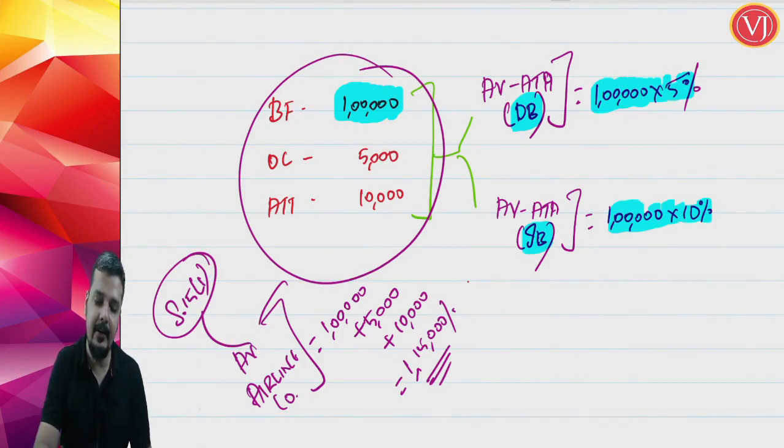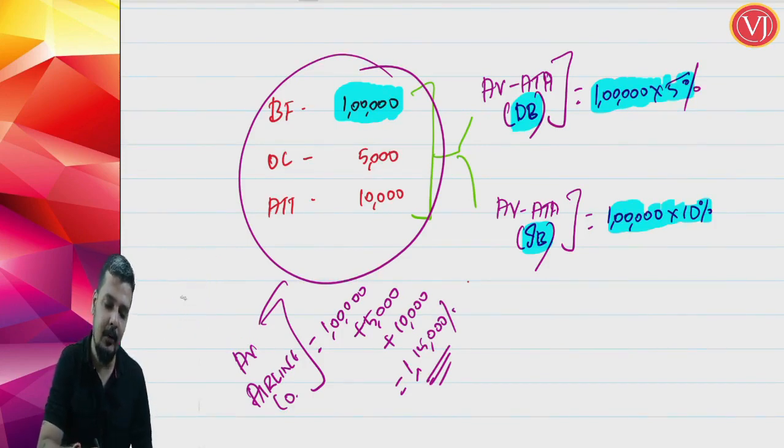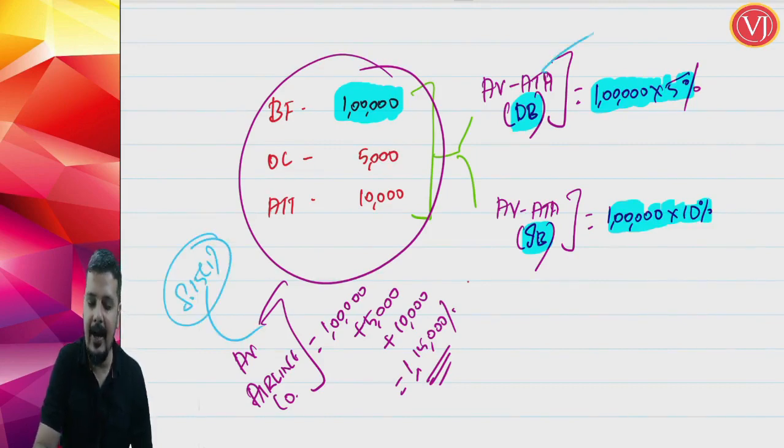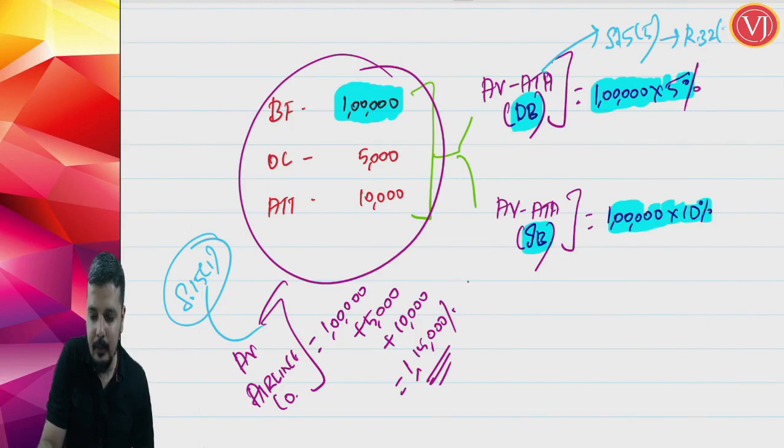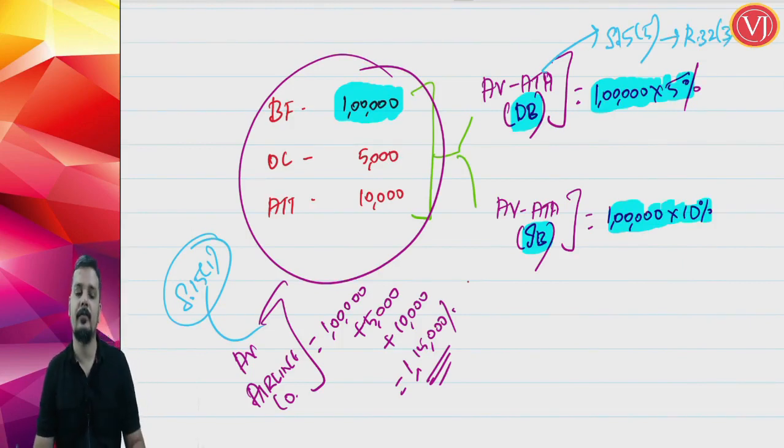Whereas here we are talking about which provision? For the airline company you are taking the provision of section 15 subsection 1. For the air travel agent you are going by section 15 subsection 5, Rule 32. So that is the difference.